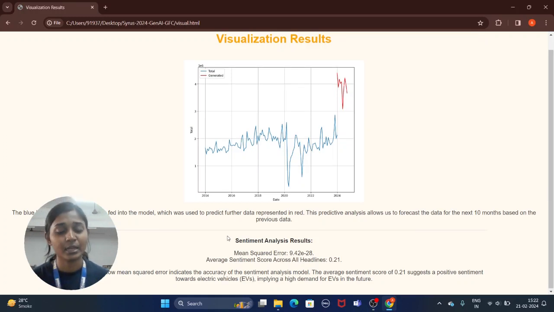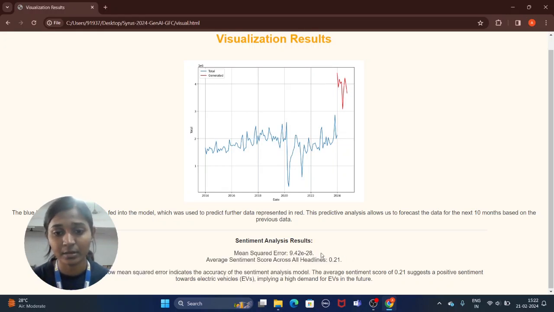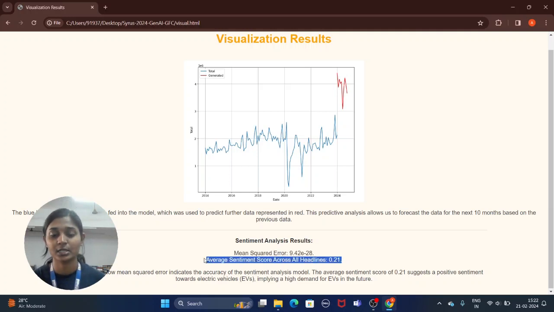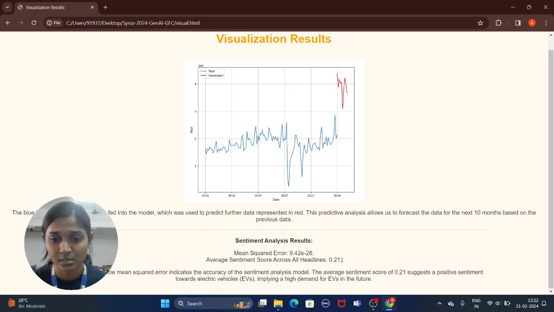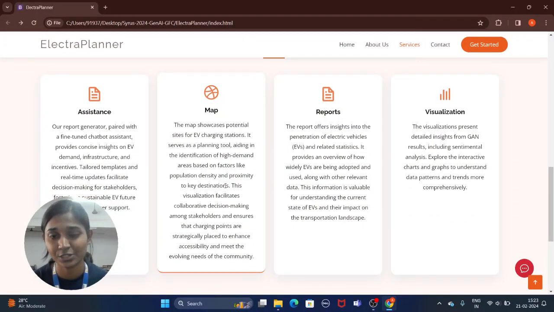Also, we did sentimental analysis for the data based on headlines, which we often find in newsletters or magazines. And that data on sentimental analysis suggested that the results were very accurate. And since the error is very low, the results suggest that there might be a positive demand inclination for EVs, as this is a very positive score. These were the basic functionalities which we could incorporate in such a short time.